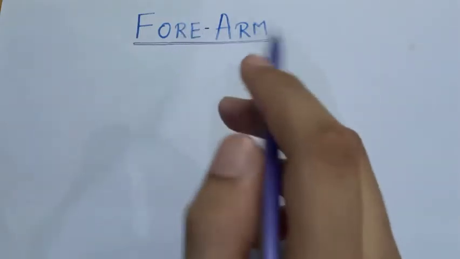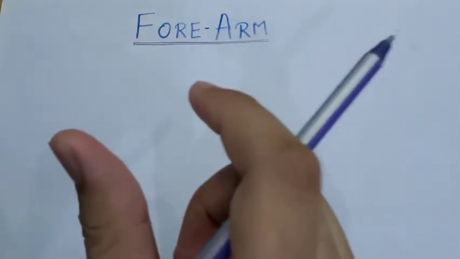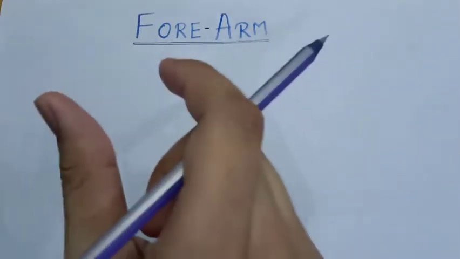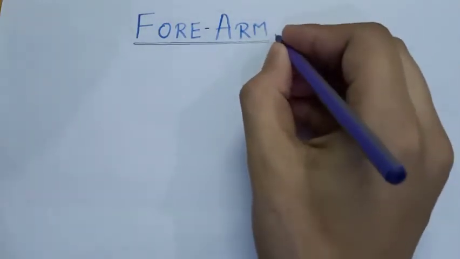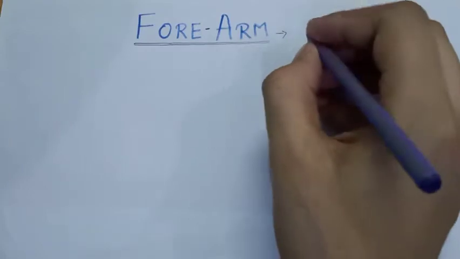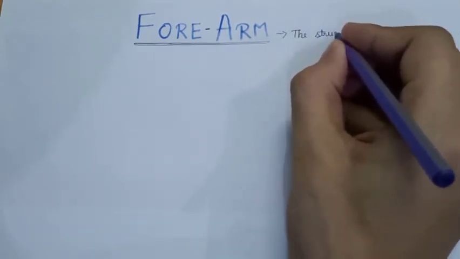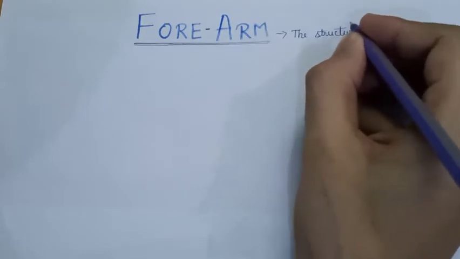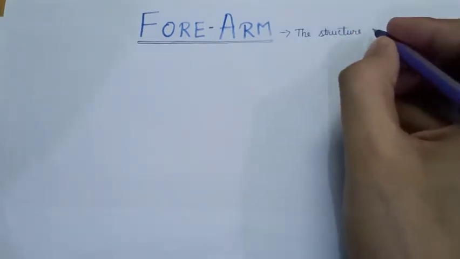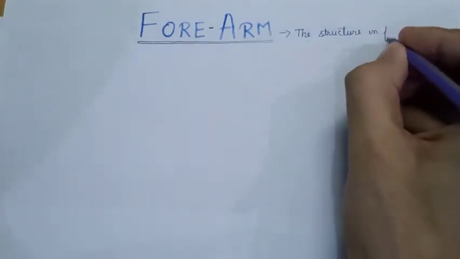The word forearm consists of two words, namely fore and arm, meaning the structure in front of the arm.